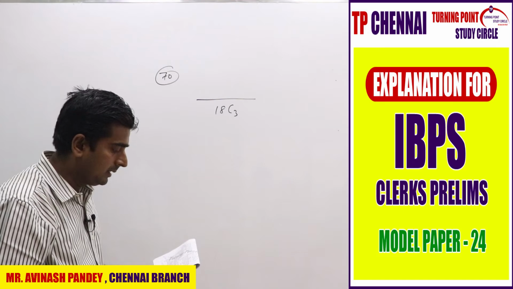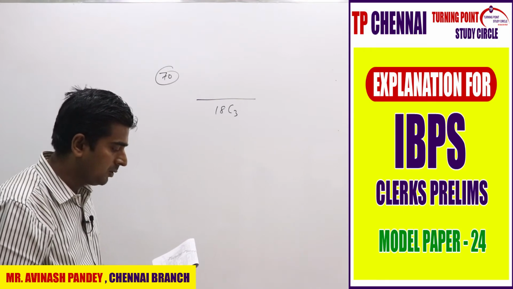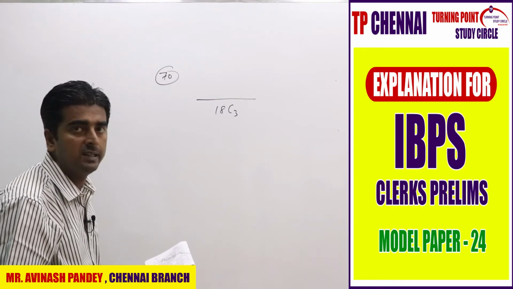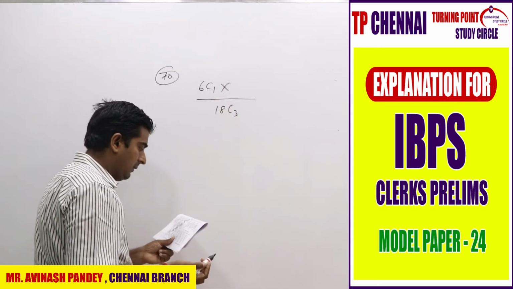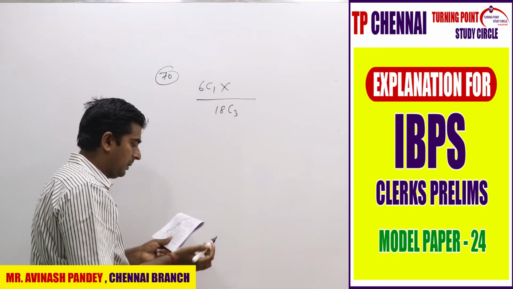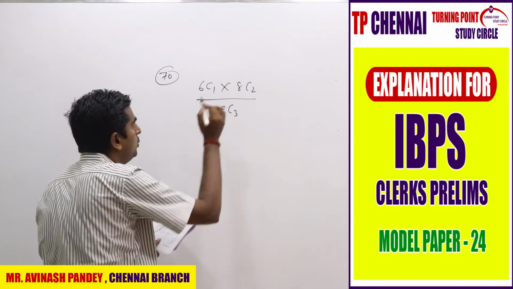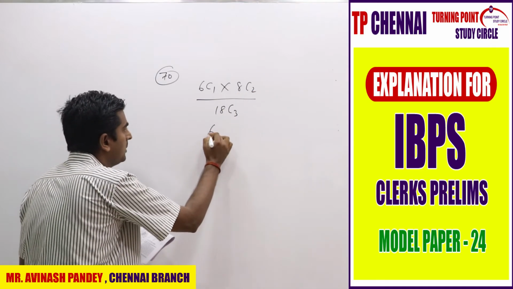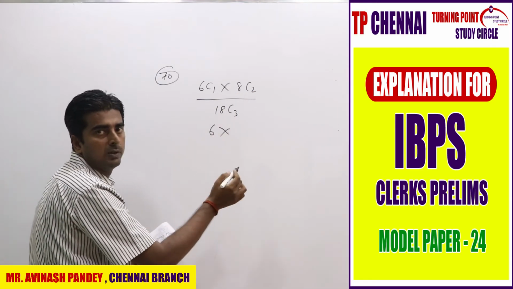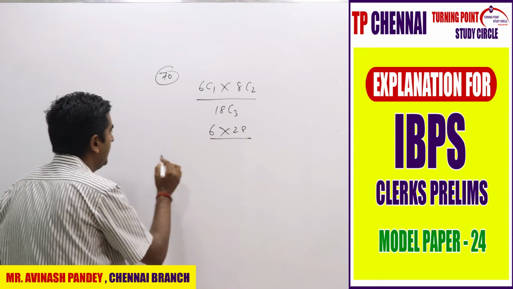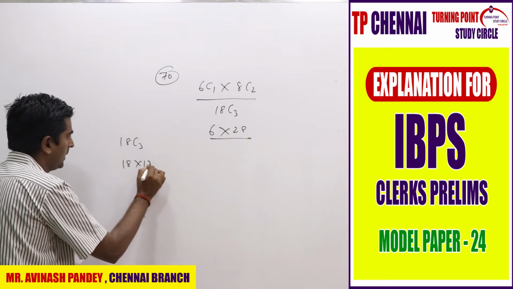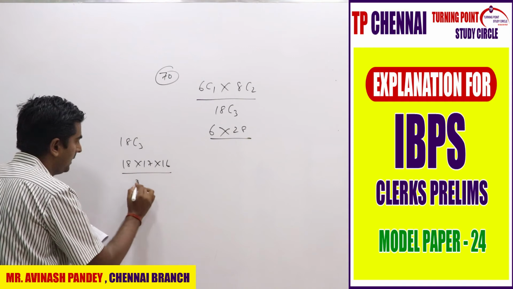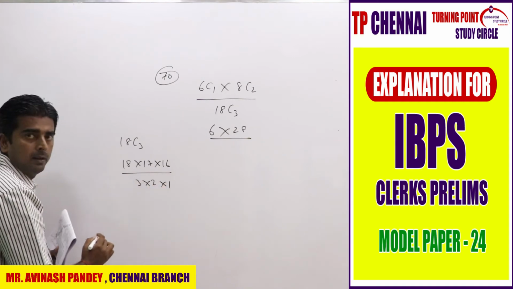Then out of that, they are saying find the probability that 1 person selected should be BSc. BSc, how many persons are there? 6 persons are there. From that, you have to pick 1, 6C1 into. Remaining will be LLB. LLB, how many persons are there? 8. So remaining is of course 2 only, right? So 6C1 is nothing but 6. 8C2 is nothing but 8 into 7 by 2, which is 28, right? And 18C3 is nothing but how much? 18 into 17 into 16 divided by 3 into 2 into 1, right?